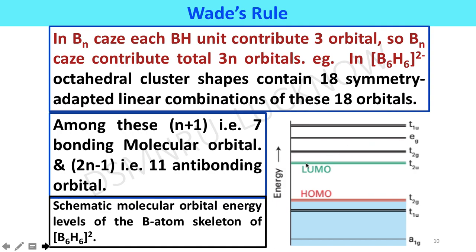This green color we are showing is the lowest unoccupied molecular orbital. It is well separated from the highest occupied molecular orbital. In this way, the bonding molecular orbitals will need a maximum of 7 pairs of electrons to make a stable B6H6 cage.